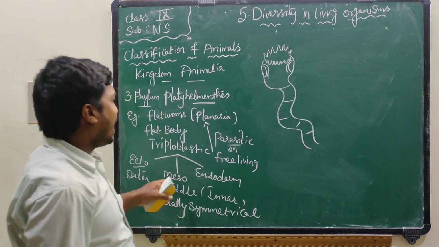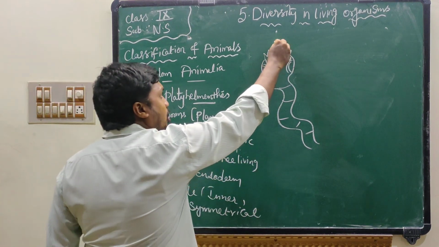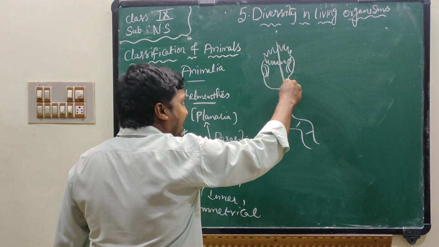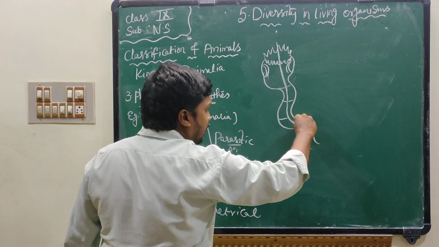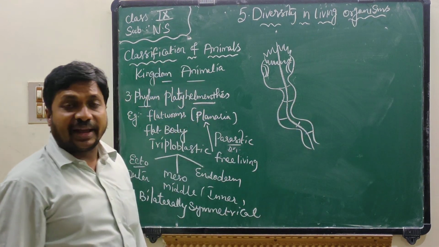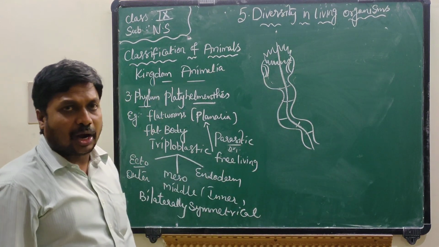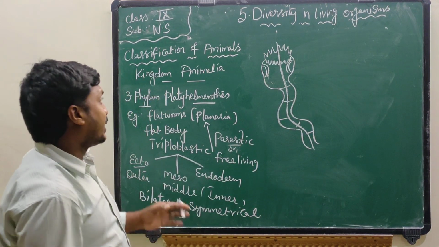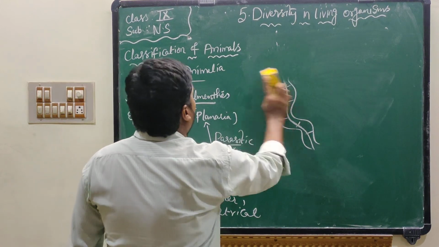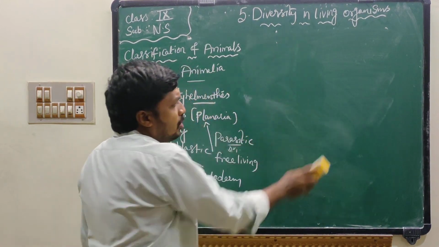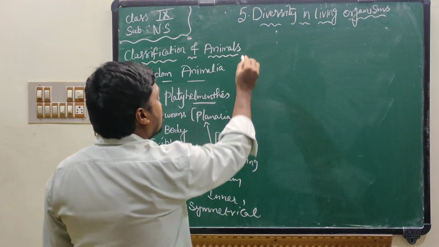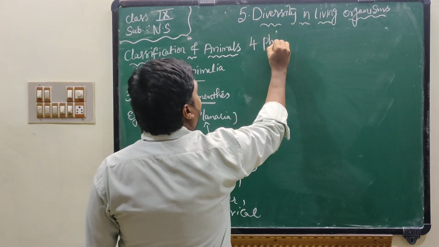this is a flatworm. If you cut the flatworm along the middle length, two equal halves will be produced. That is called bilaterally symmetrical. See here, two equal halves will be produced. That is called bilaterally symmetrical. This is about Platyhelminthes. Now I will explain the fourth phylum,